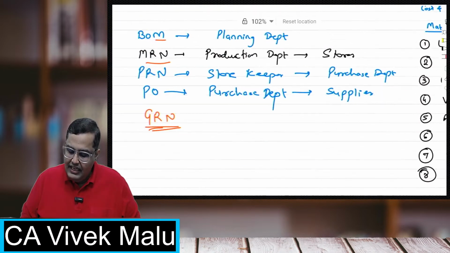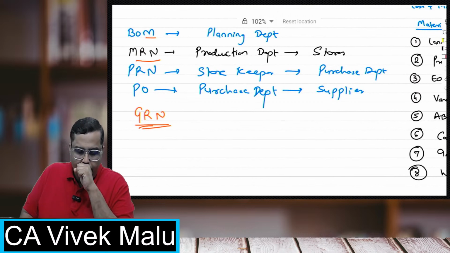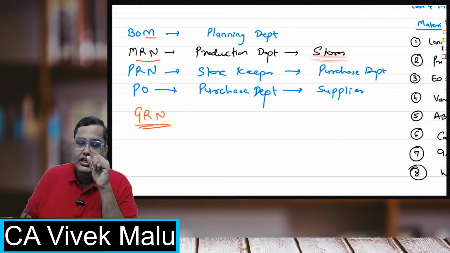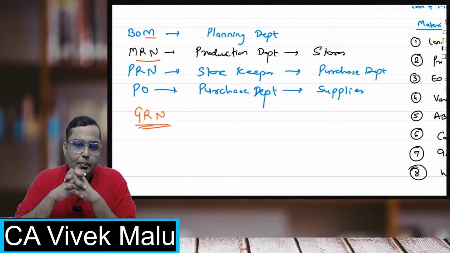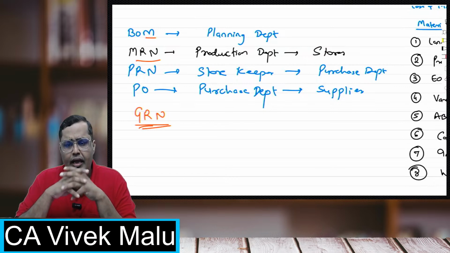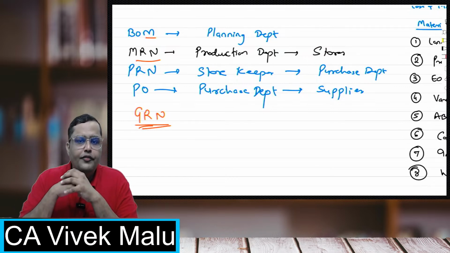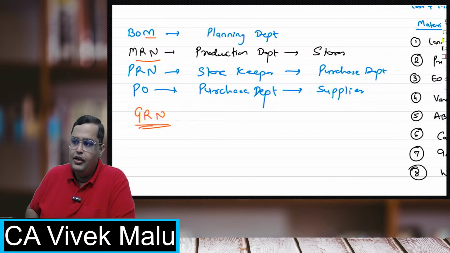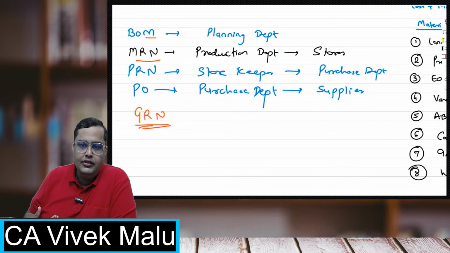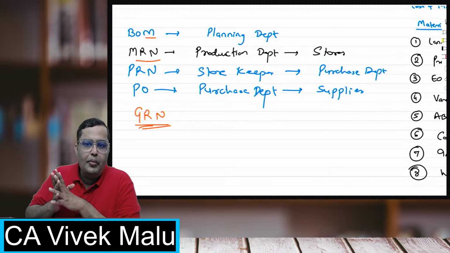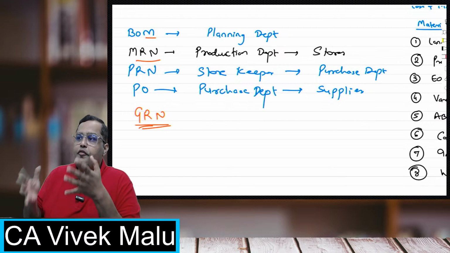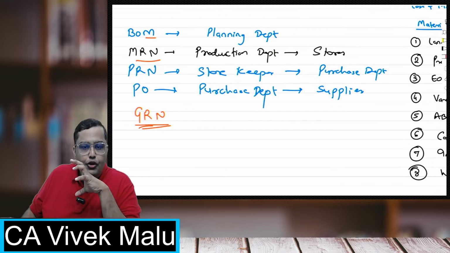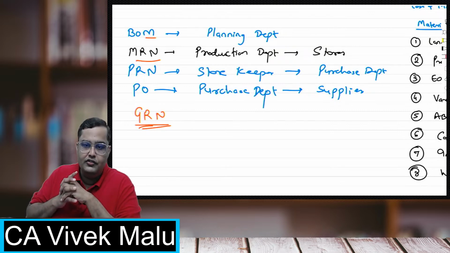Now students, we have seen that the storekeeper normally places a request with the purchase department, and on the basis of that, the purchase department will call for the tenders and all that. So this procedure involves a lot of cost also. You have to give advertisements to call the tenders, you have to negotiate with the suppliers. There is a lot of procedure involved, a lot of persons involved, salaries will be spent. So a lot of expenses happen when you are doing all these processes.